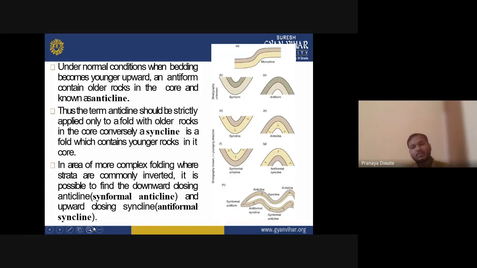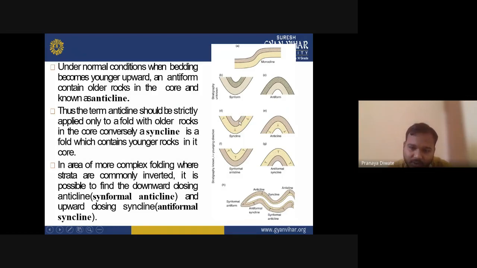So what can all these points tell you? You can see the picture, the older and younger rock combination. In this picture, you can see the syncline. You have a younging direction here in the syncline, and a younging direction here in the anticline.